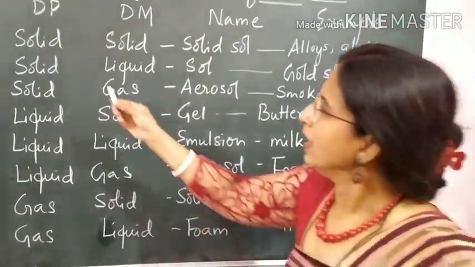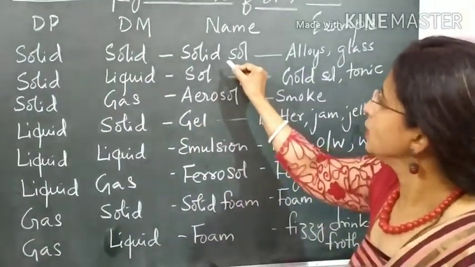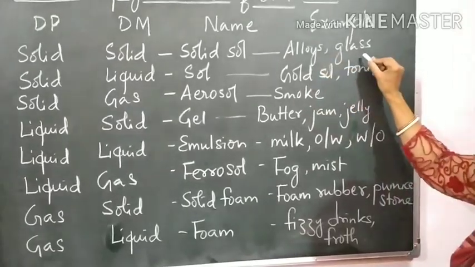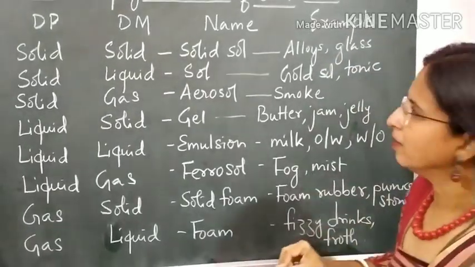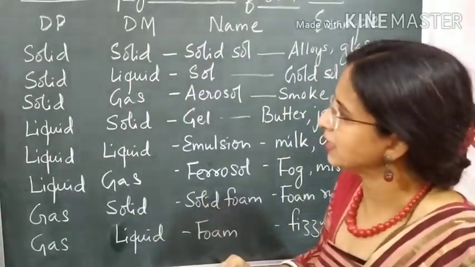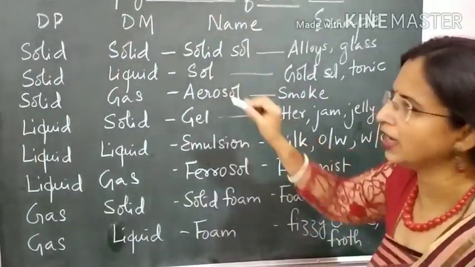So when solid is dispersed in solid, it is called a solid sol. Some examples are metal alloys and glass. Then when solid is dispersed in liquid, the phase is solid, solid is dispersed in liquid, that is called a sol.